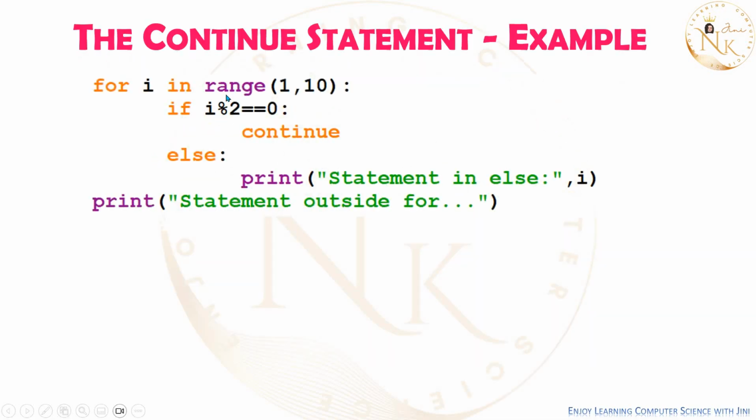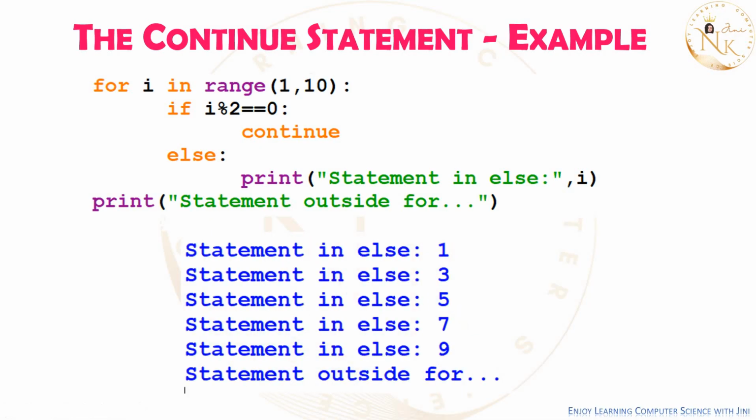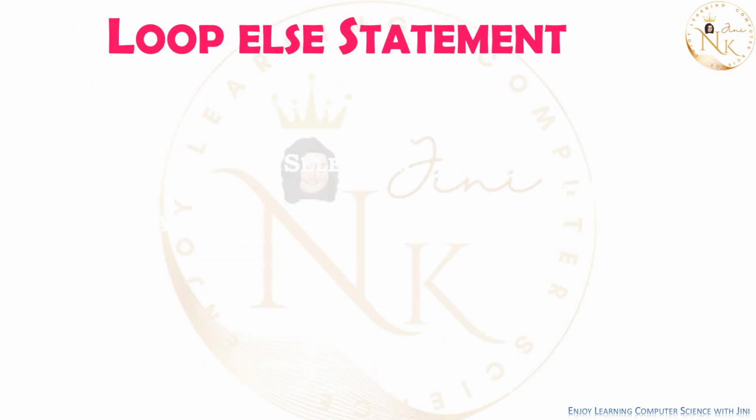You can see here for i in range of 1 comma 10, if i modulus 2 is equal to 0, continue. That means it will not do anything when it is divisible by 2. It will go and get executed for the next value of i, which is i is equal to 3, whatever it is, right? So it continues for the next iteration instead of entirely coming out of the loop. That is the continue statement.